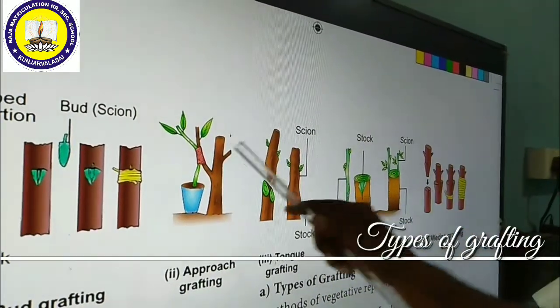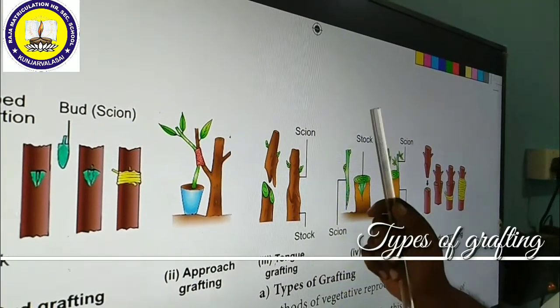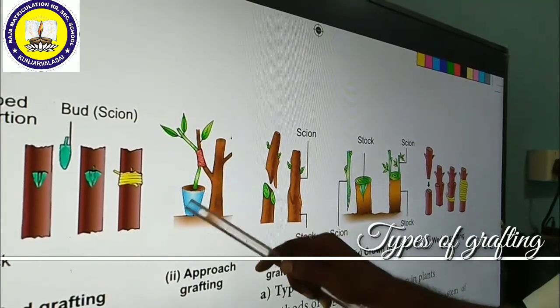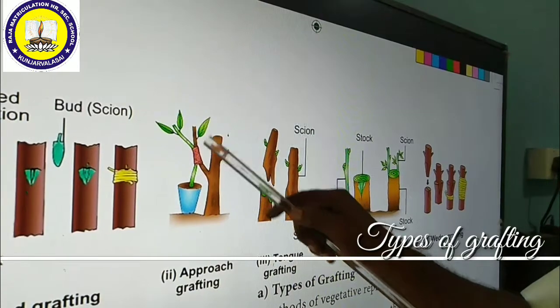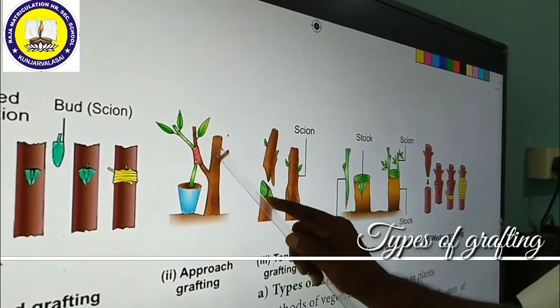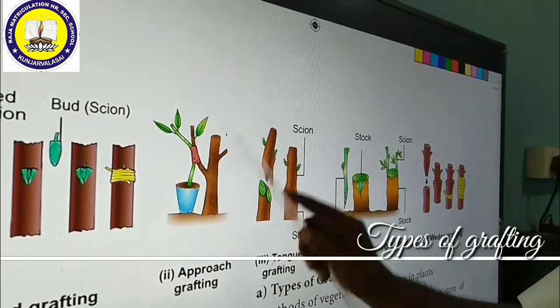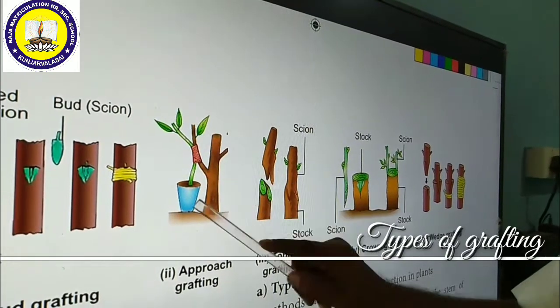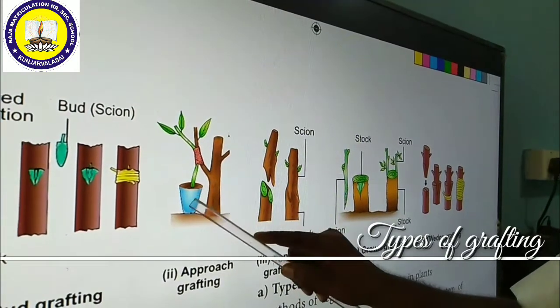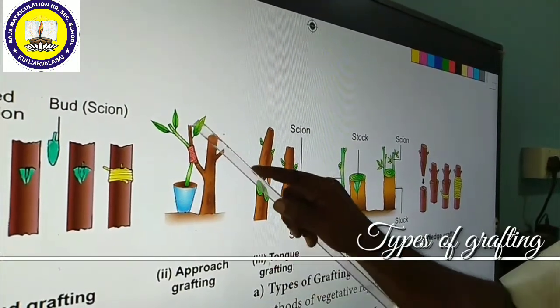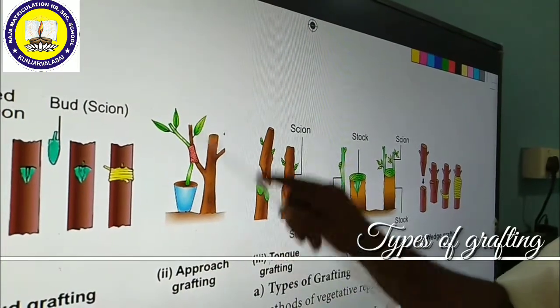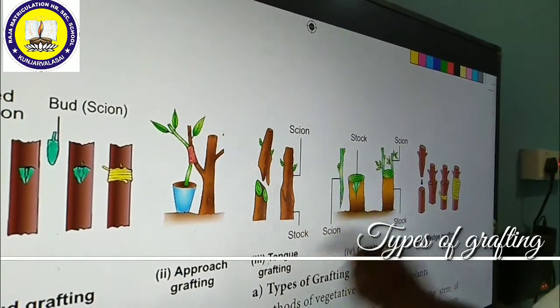After a few months, they can join together. After joining together, this is acting like a stalk. This is acting like a scion. The lower part of the scion is removed, as well as the upper part of the stalk is removed. Then this is acting like a stalk. This is acting like a scion. Now these are combined together, acting like approach grafting.